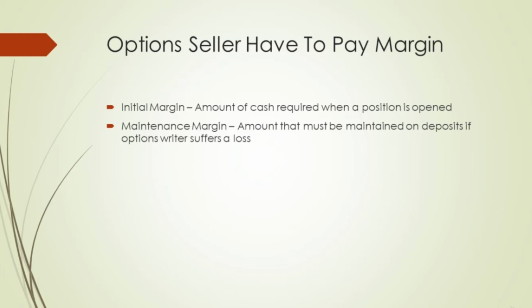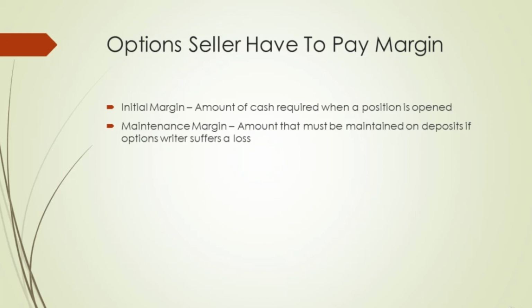Margin is the mechanism by which options gain leverage. Margin is the amount of cash an option seller is required to deposit and maintain to cover his position as collateral. An option writer is required to pay two types of margin: initial margin and maintenance margin.